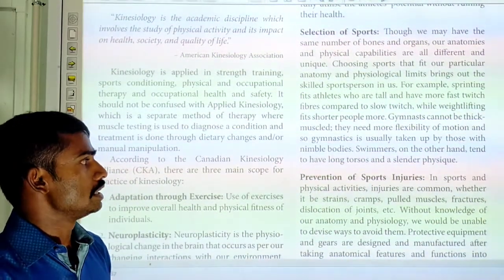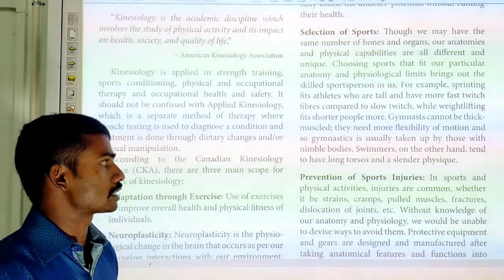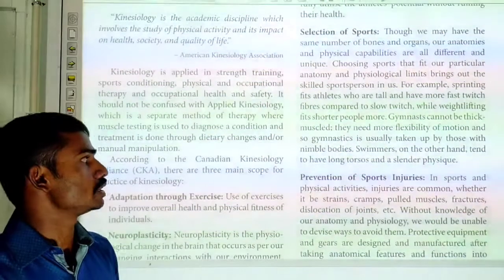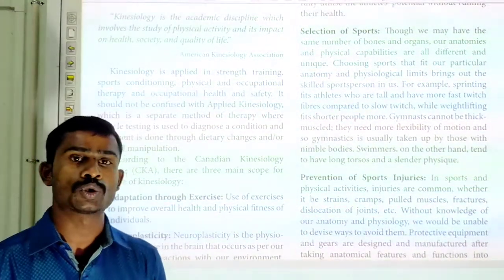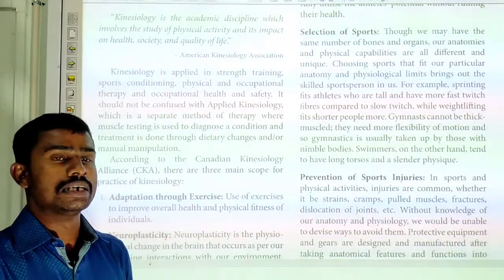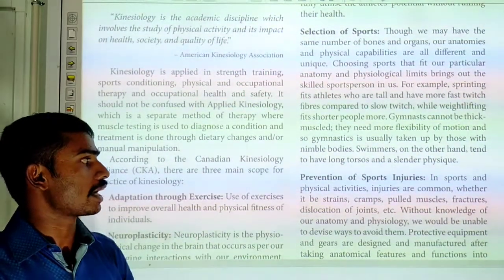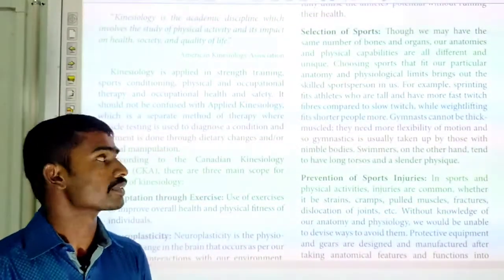people more. Gymnasts cannot have thick muscles. They need more flexibility of motion, and so gymnastics is usually taken by those with nimble bodies. Swimmers, on the other hand, tend to have long torsos and a slender physique.